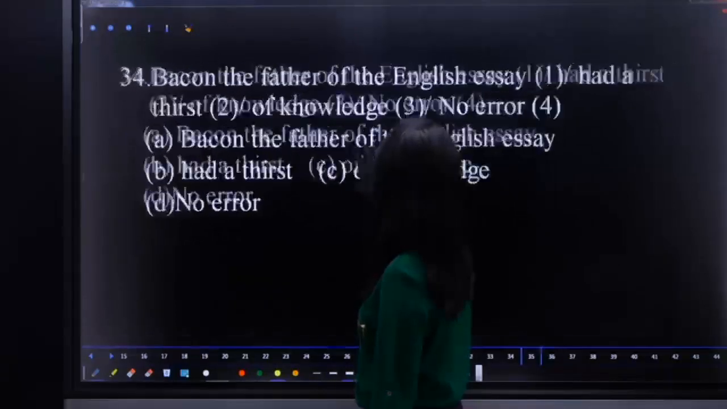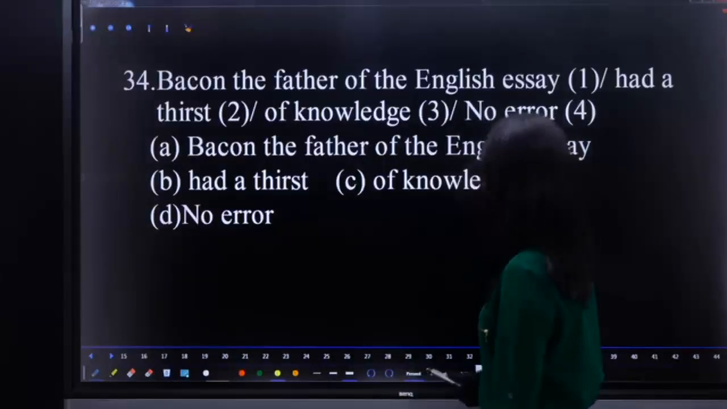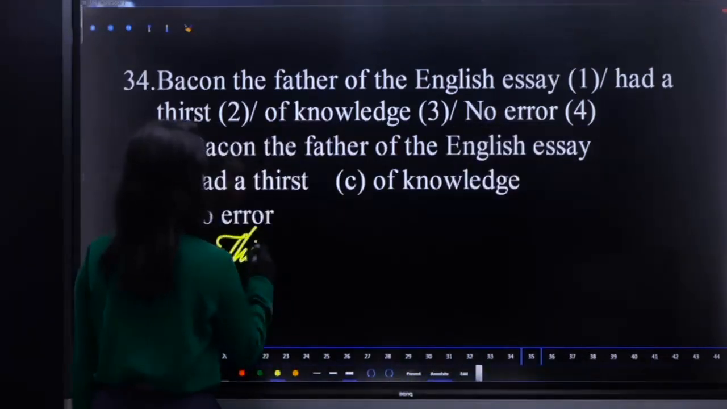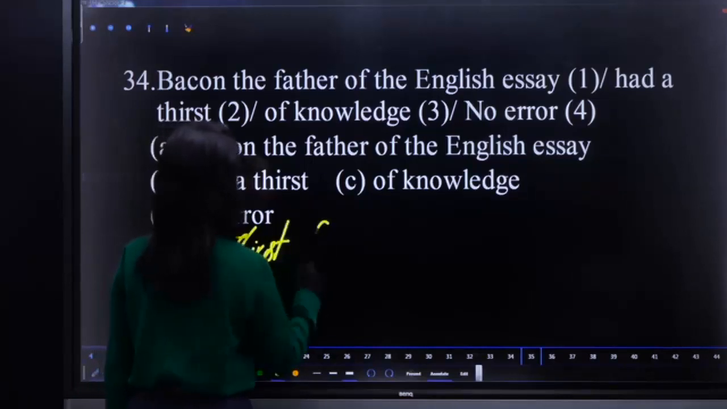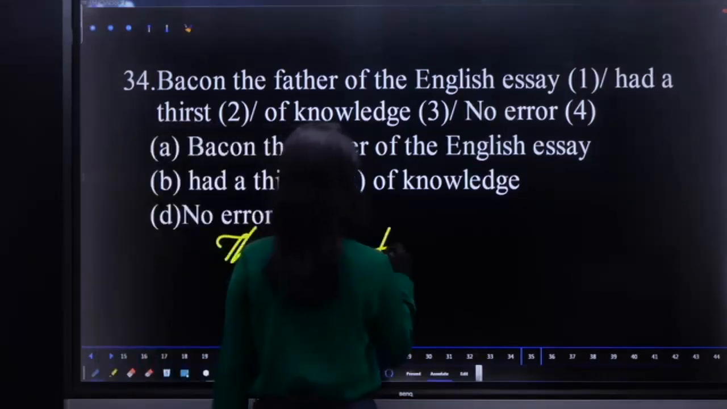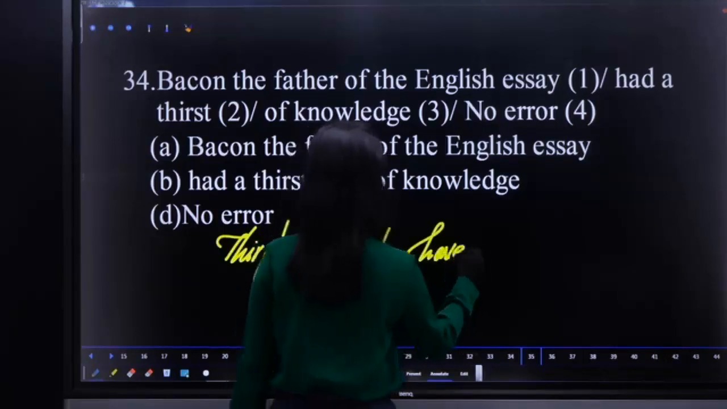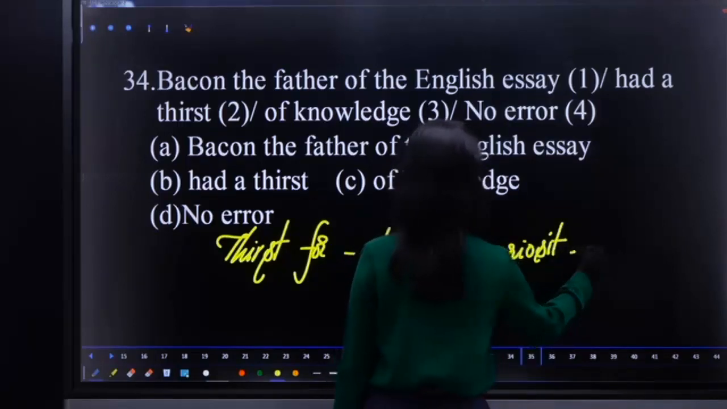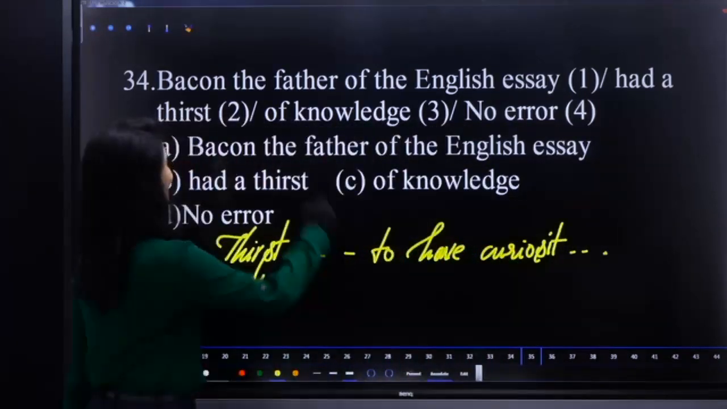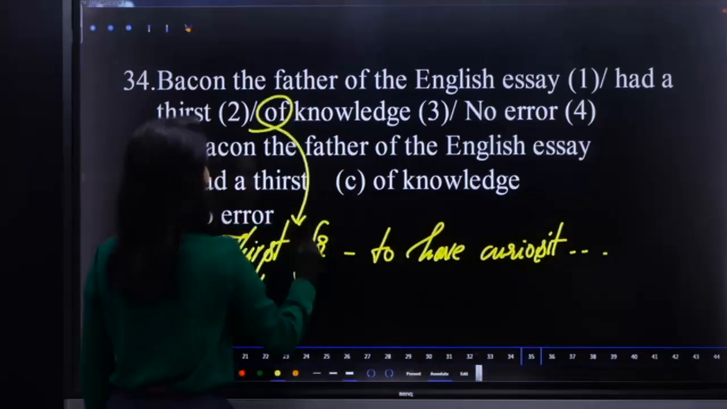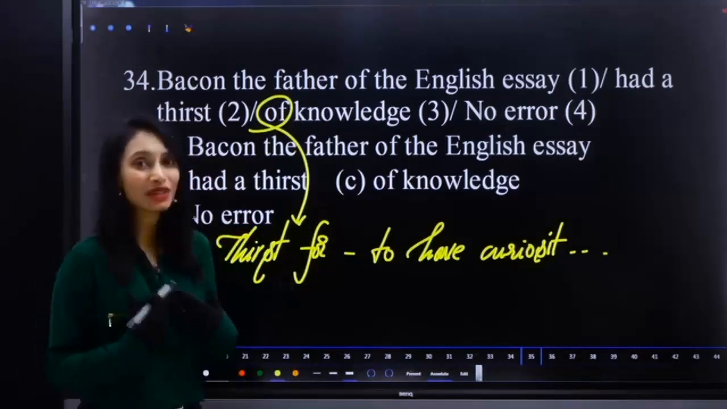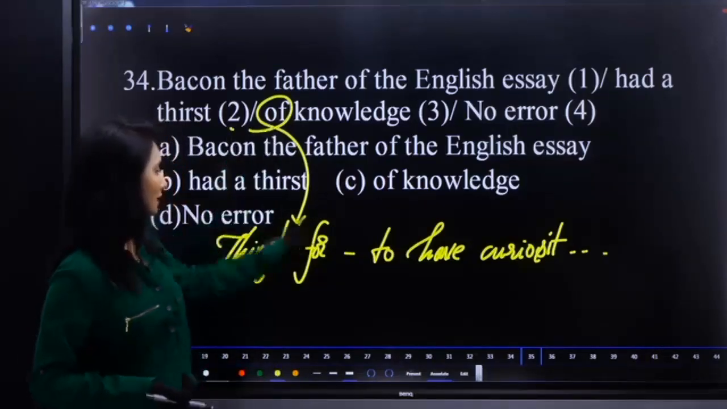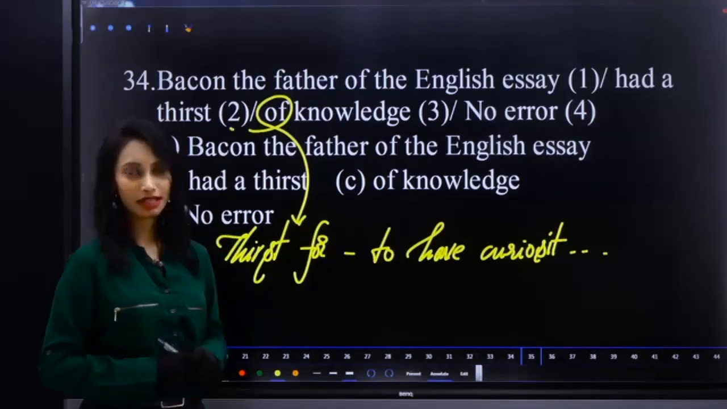Bacon, the father of English essay, had a thirst of knowledge. What is the error? See, the right usage is thirst for, not of. Thirst for means having curiosity for learning something or to gain something. So replace thirst of with thirst for. It is the right way of saying.